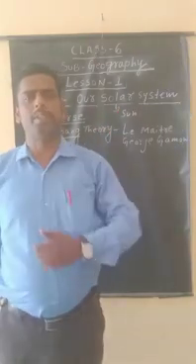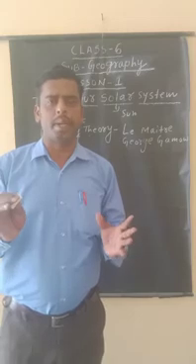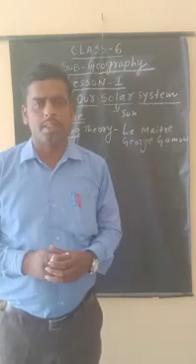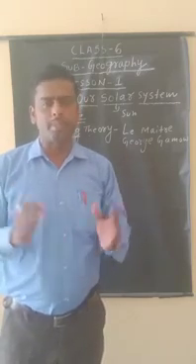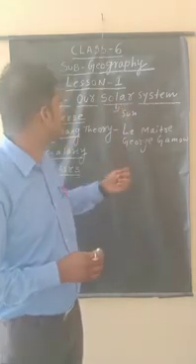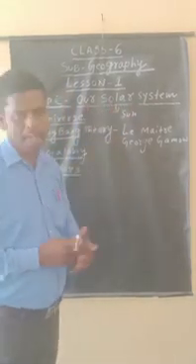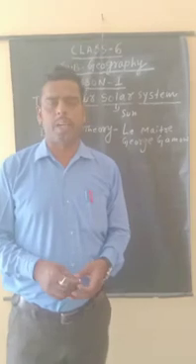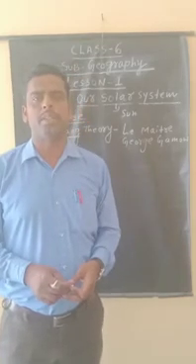All the celestial bodies and heavenly bodies together make our solar system. So in our solar system there are 8 planets: Mercury, Venus, Earth, Mars, Jupiter, Saturn, Uranus and Neptune.